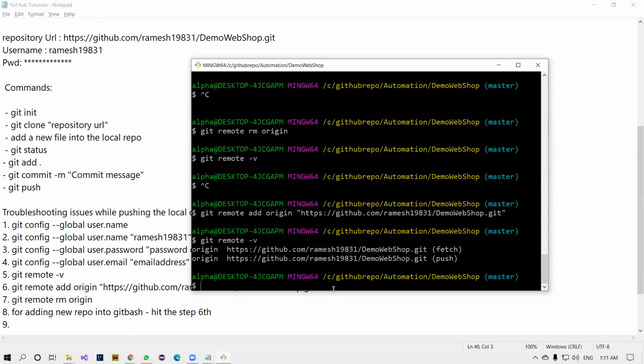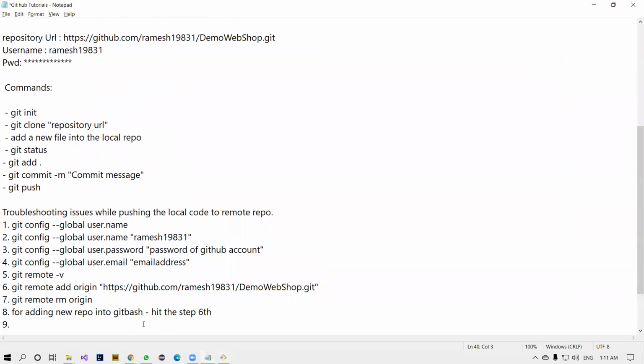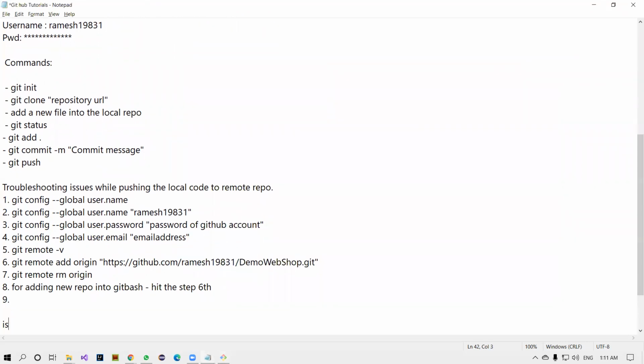Let's assume that after hitting all these commands, you're still facing an issue while pushing the code from local to remote repo, with all valid information set in Git bash.